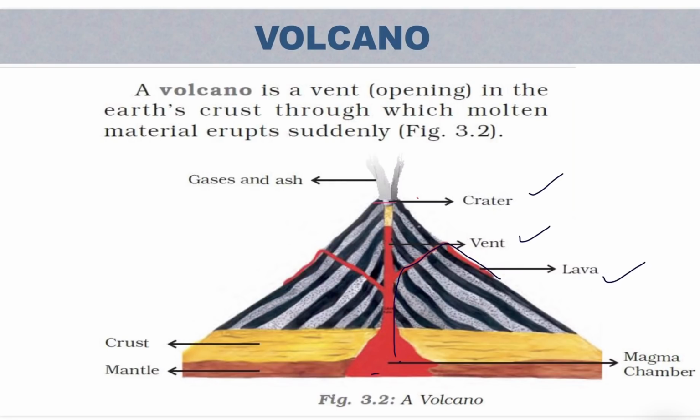This is the magma chamber. Now this magma chamber is the basic compartment of all the activity, of all the material that flows in or flows out of the earth surface. And these are the material which comes out on the earth surface when the volcano happens. And this crust and mantle are the layers of the earth.